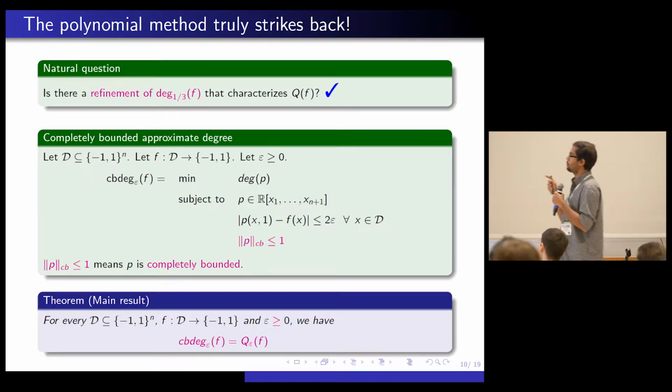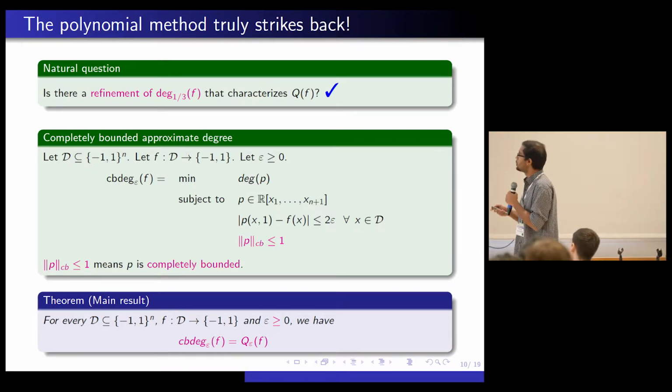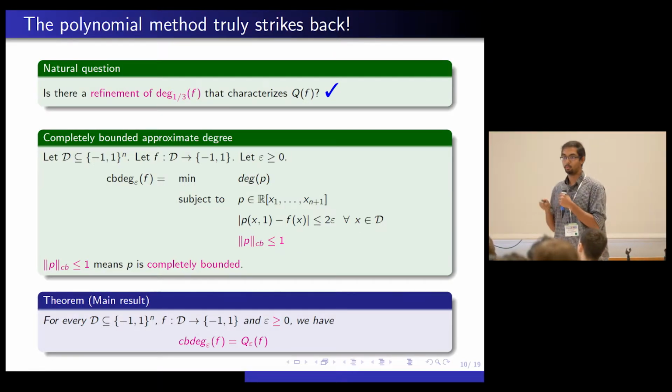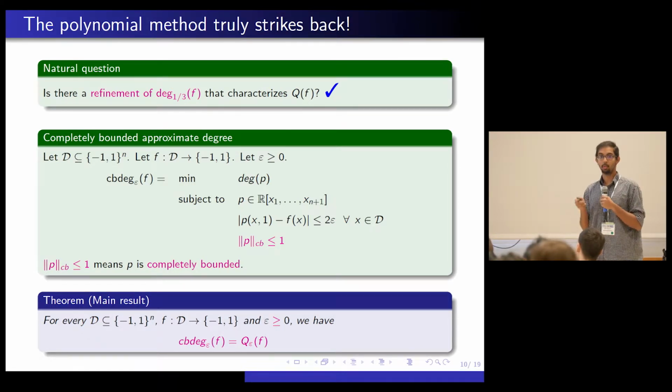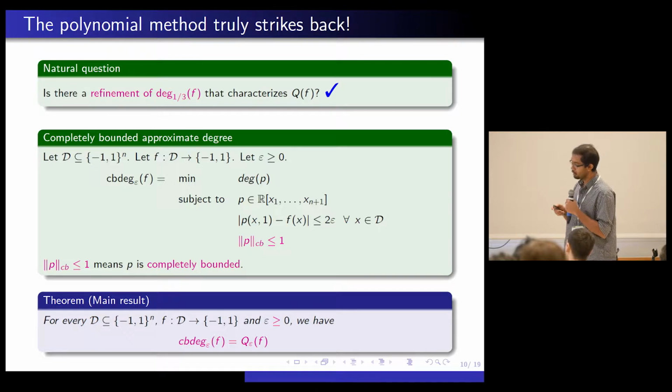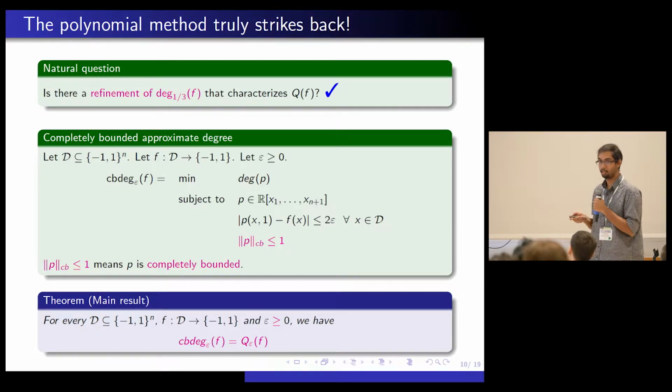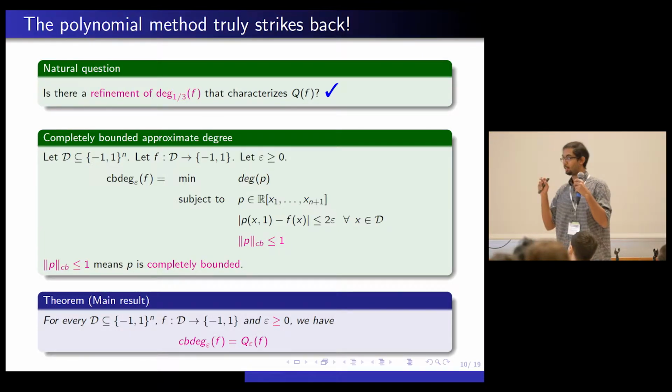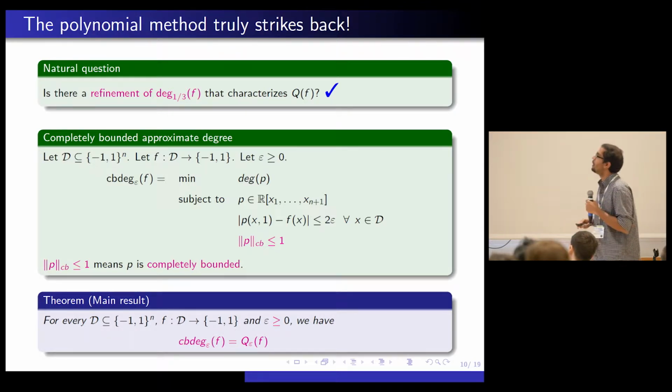I'd like to make a couple of remarks here. The first is, we know that the adversary method also is equal to quantum query complexity, but that was only up to constants, whereas our degree measure is exactly equal to quantum query complexity. The second thing is, the adversary method is equal to quantum query complexity up to constants only for epsilon greater than 0, whereas ours also works when epsilon is equal to 0. So it truly admits a converse, yeah, this is cool.